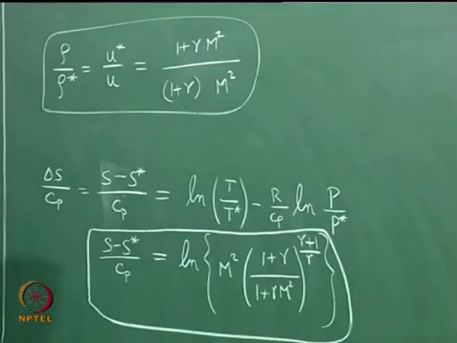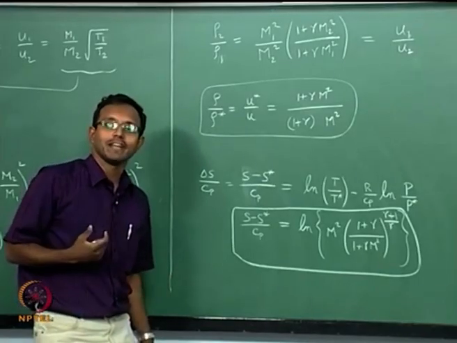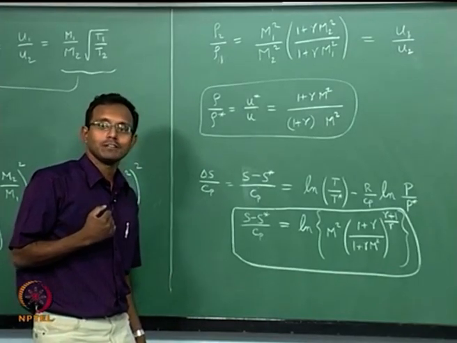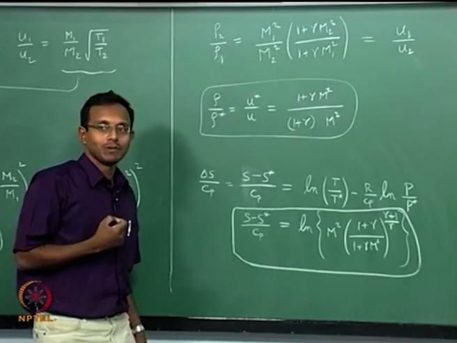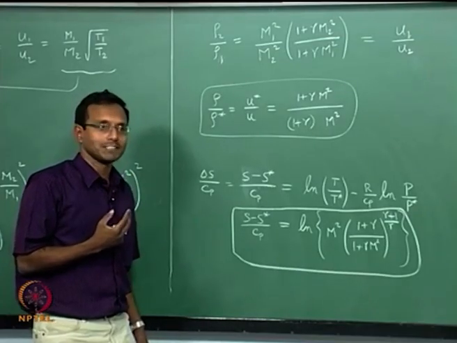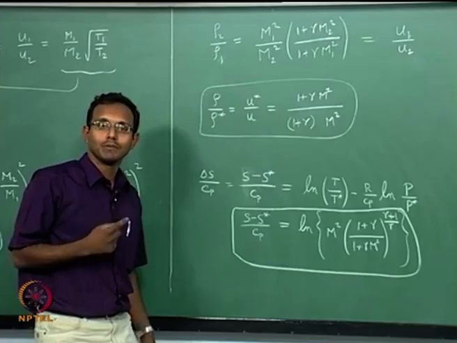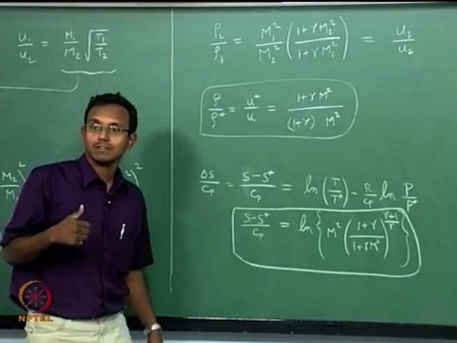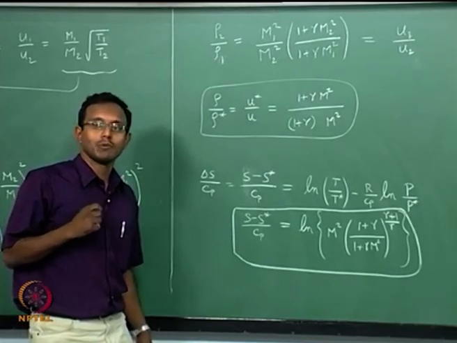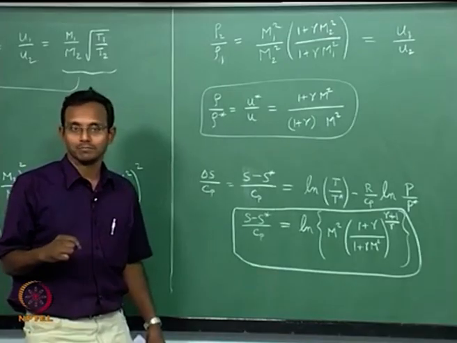This is the other relation you have. Okay. Now, we know that you cannot have infinite amount of heat added to my system. How do I know that? If I start from a Mach number any m1, does not matter subsonic or supersonic, I can at most go to m equal to 1 finally if I heat it. So, I want to find how much is the maximum amount of heat that can be added to the system.